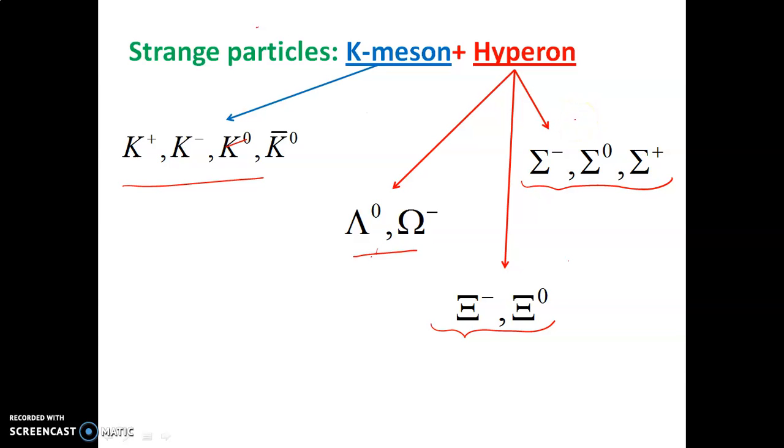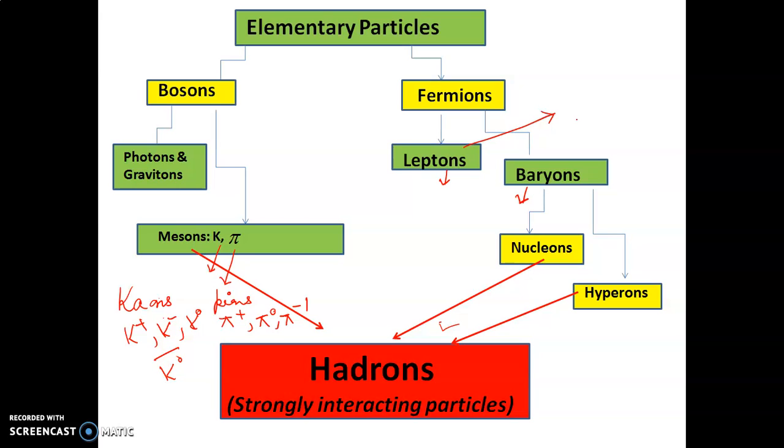So strange particles are the K mesons and the hyperons from here. That means this K meson plus these hyperons together make up the strange particles.